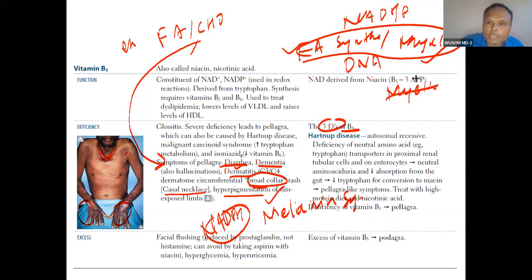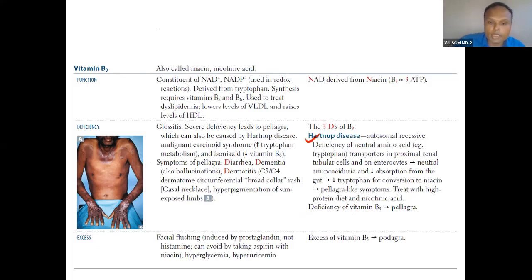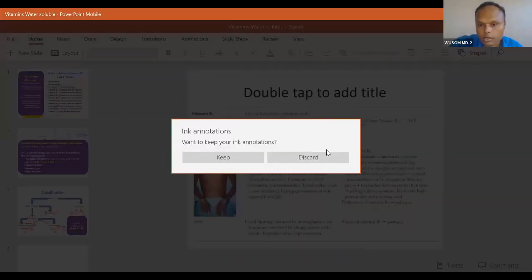So Hartnup disease is also affected in that. The rest of the things we will talk about here. Vitamin B3 needs extra attention. Okay, we will talk in detail about that.